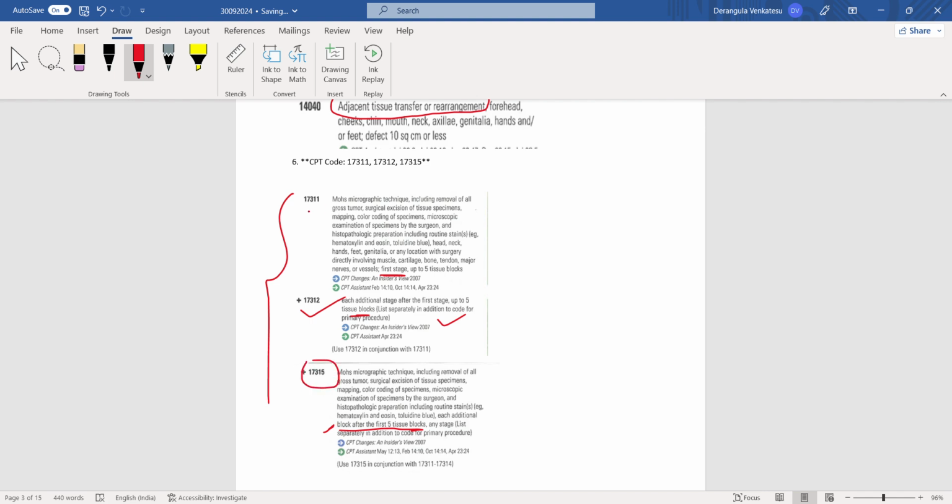Okay, so 17311, 17312, 17315, all these three codes are applicable for this question. 17311 is for the first stage, and 17312 for each additional stage after the first stage up to 5 tissue blocks. 17315 is for each additional tissue block after 5 tissue blocks.